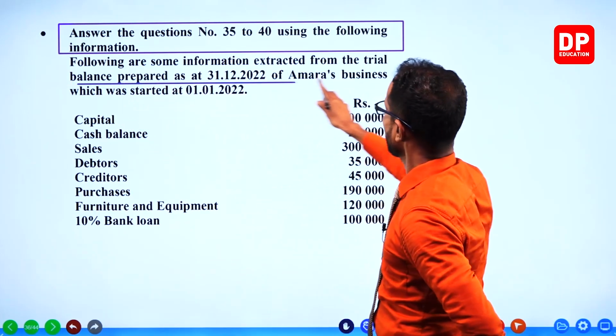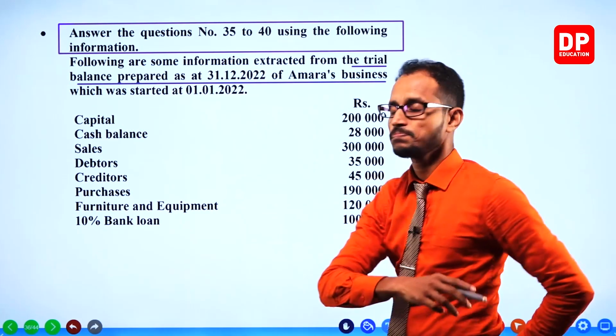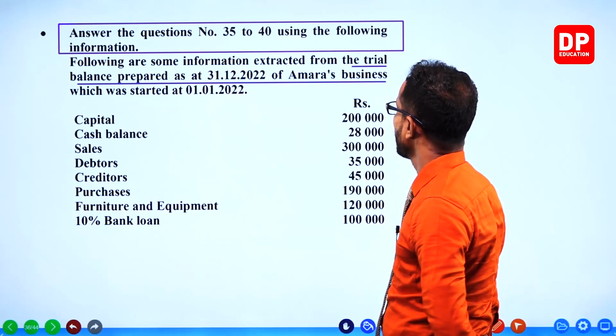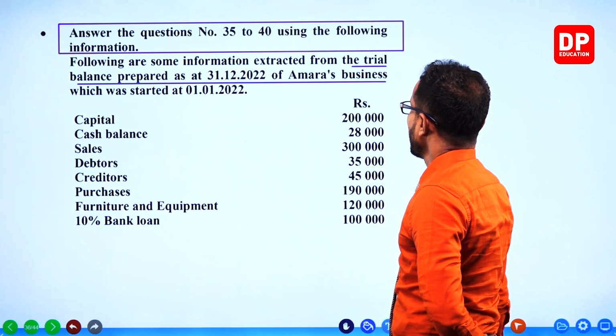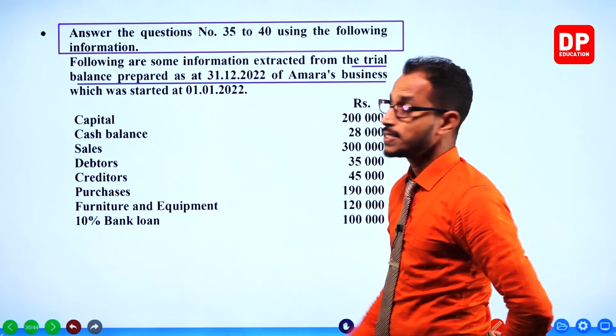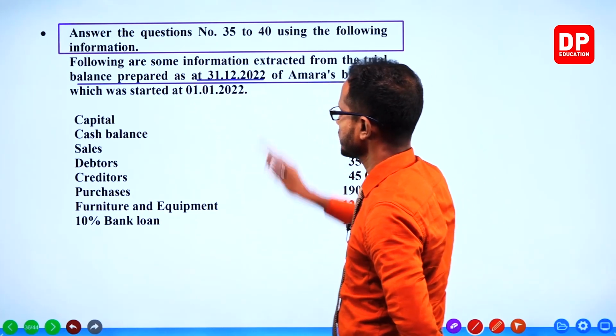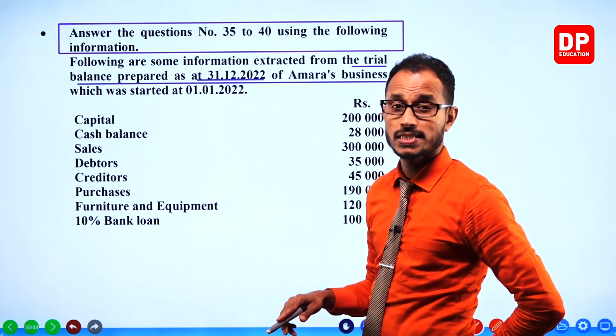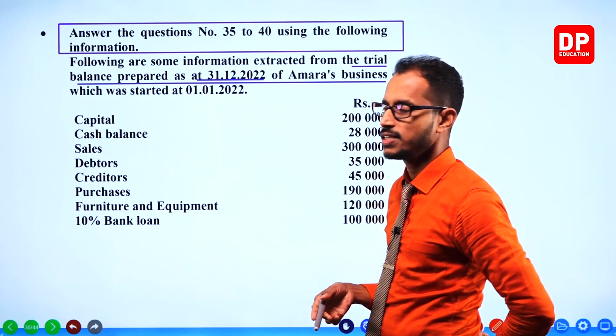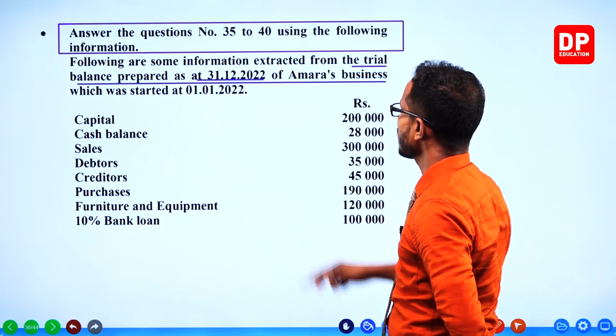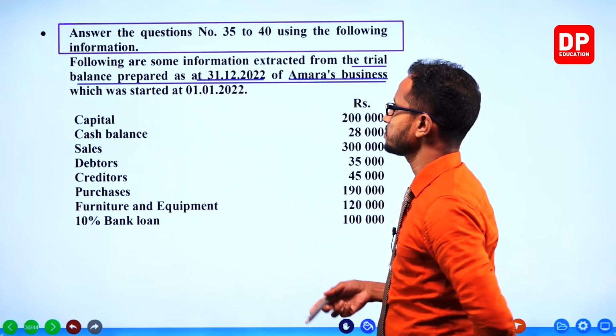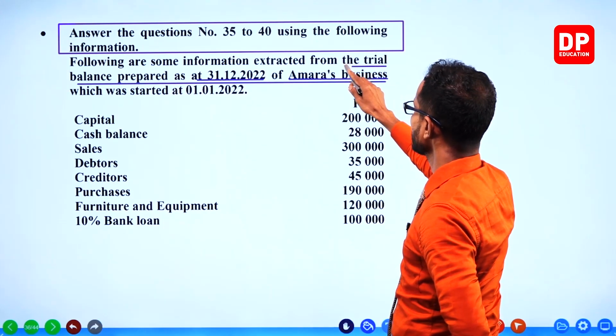Trial balance. Here we go. 31st December. End of the year, 31st December. Amara's business trial balance.